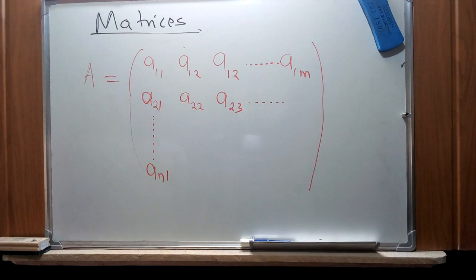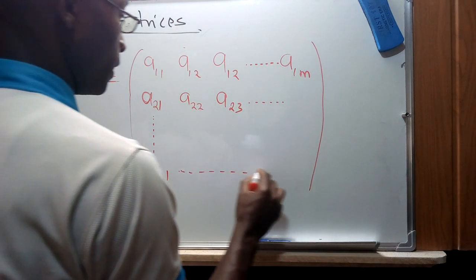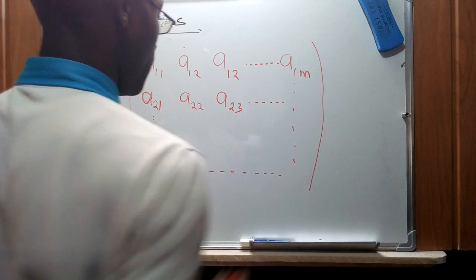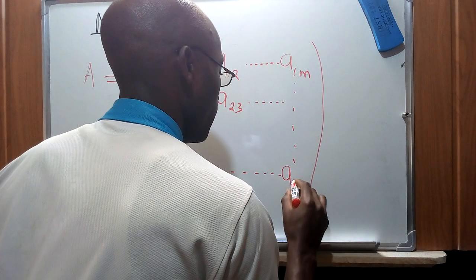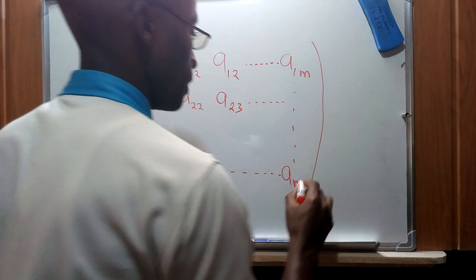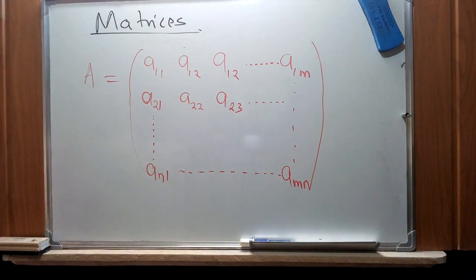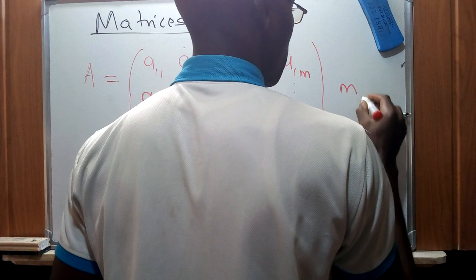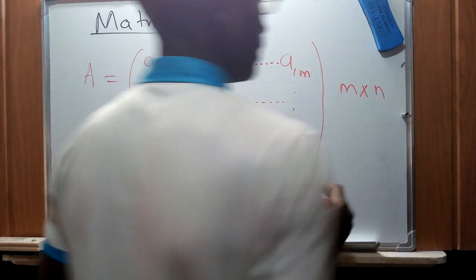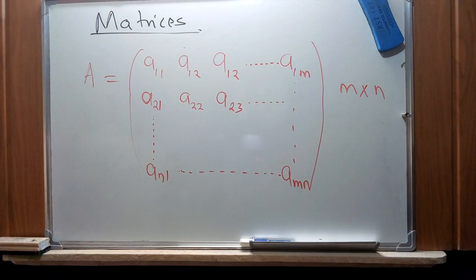So at this particular point, we shall have this element A of m rows and n columns. This is a general representation for the matrices. For the m by n matrix, we have said that m represents the rows and n represents the columns.